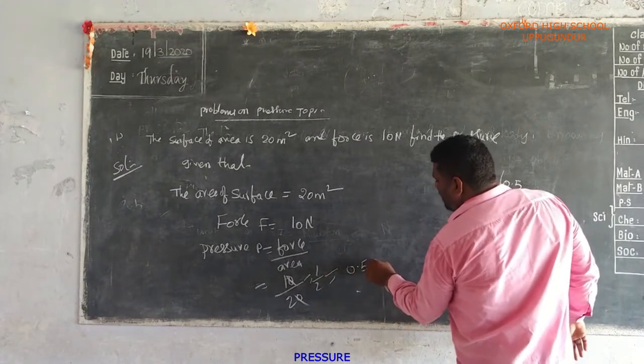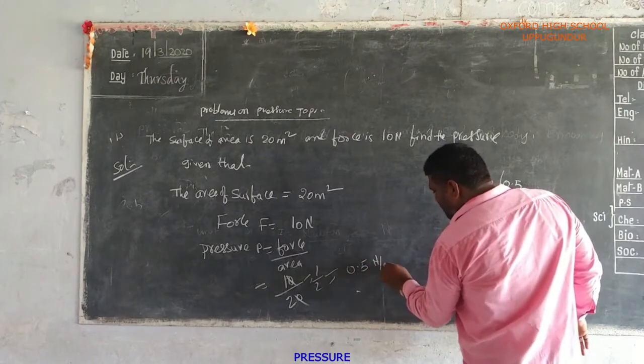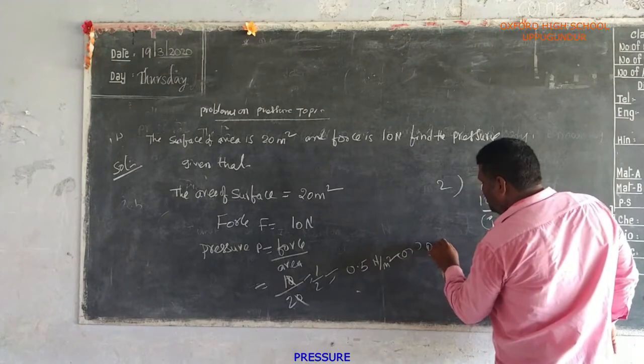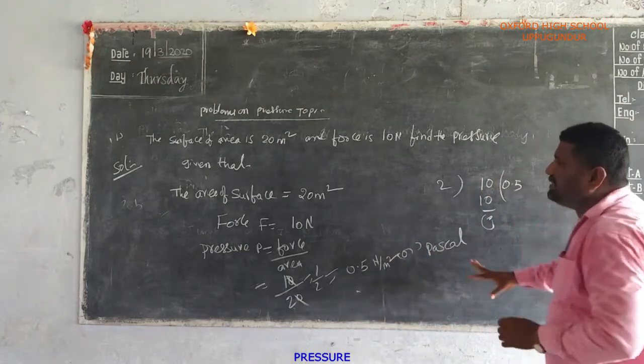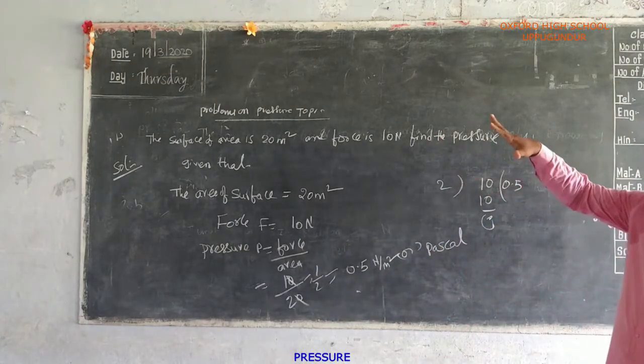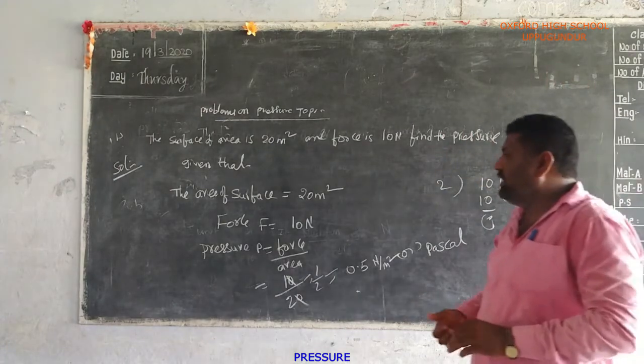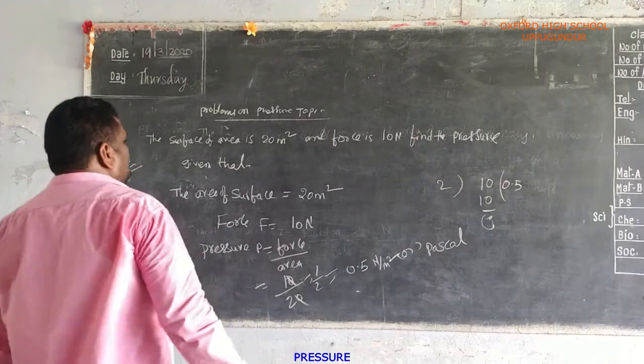0.25 Newton per meter square or Pascals. It is a solution of how to find out the pressure value. Now we will do one more example.